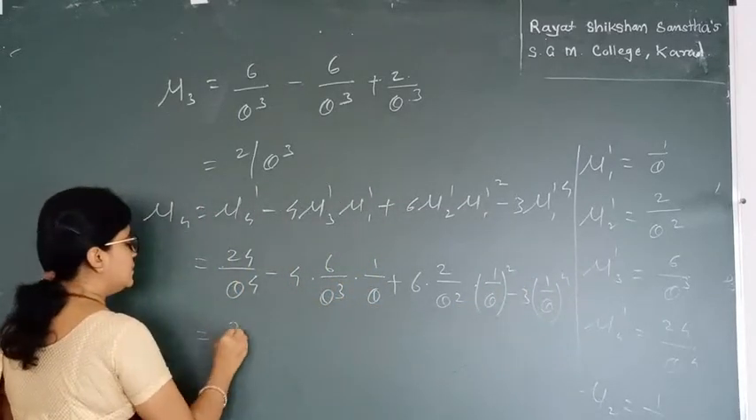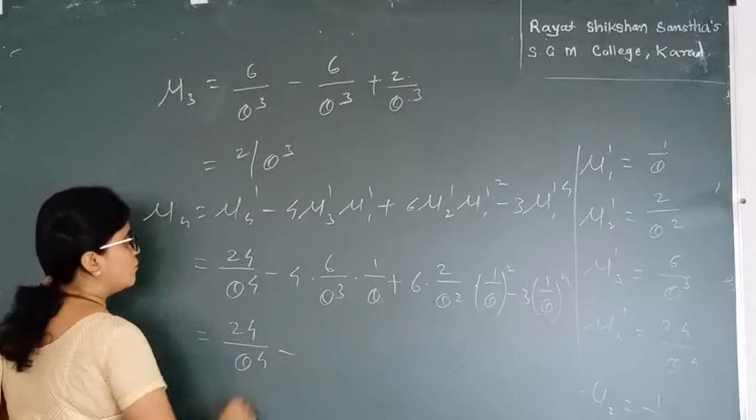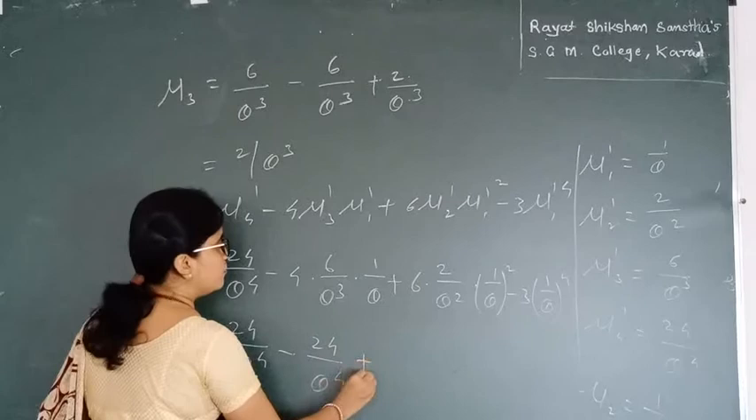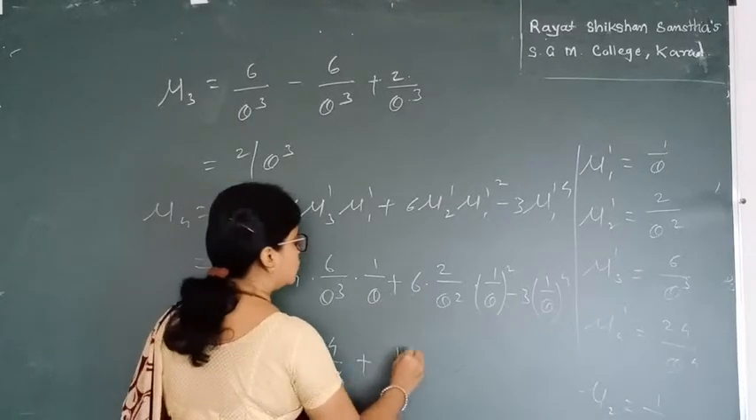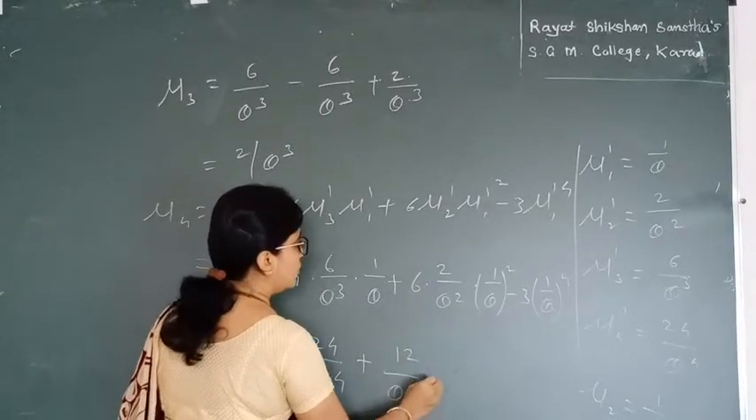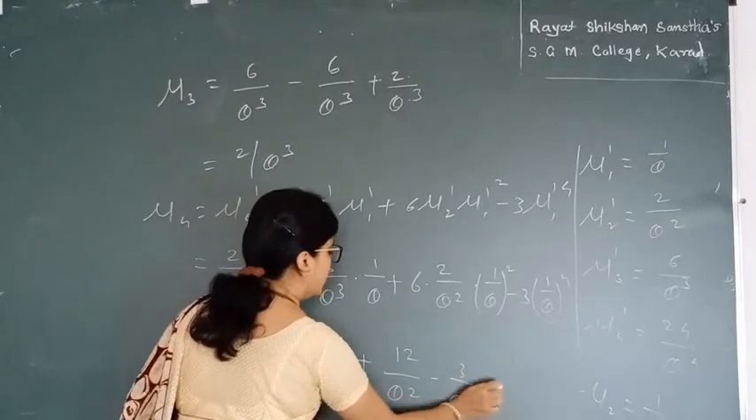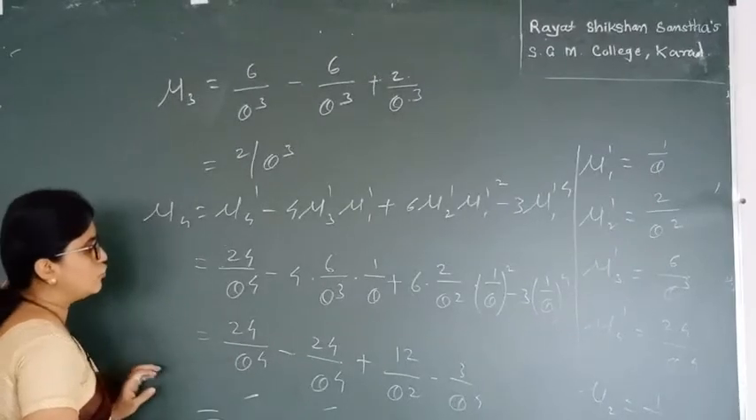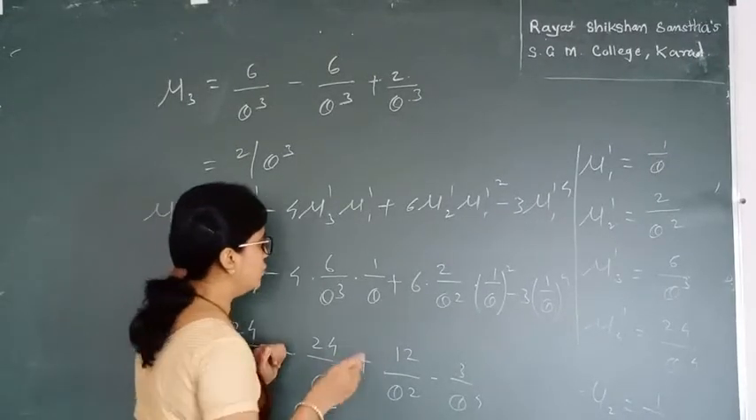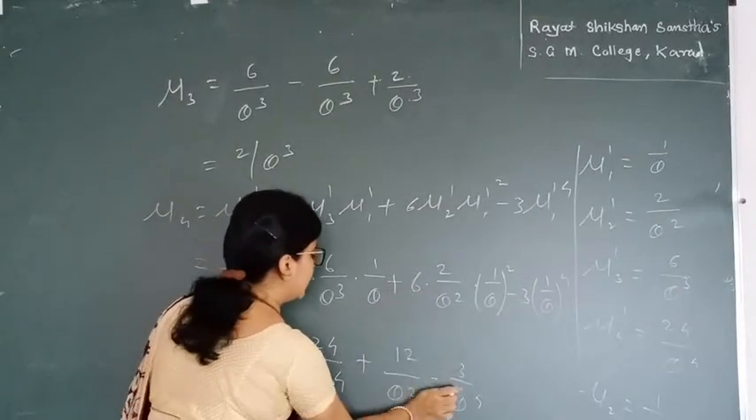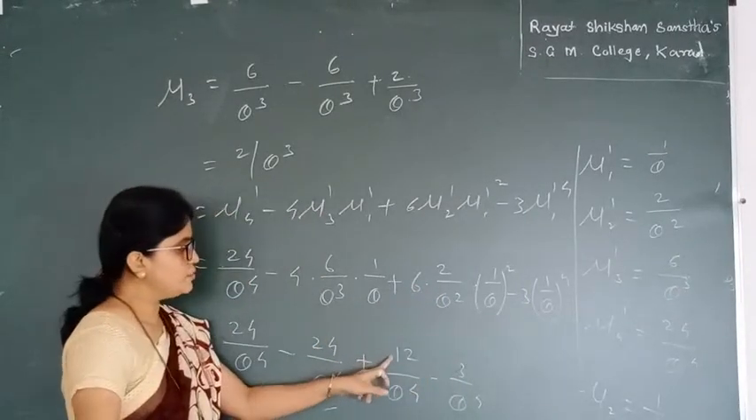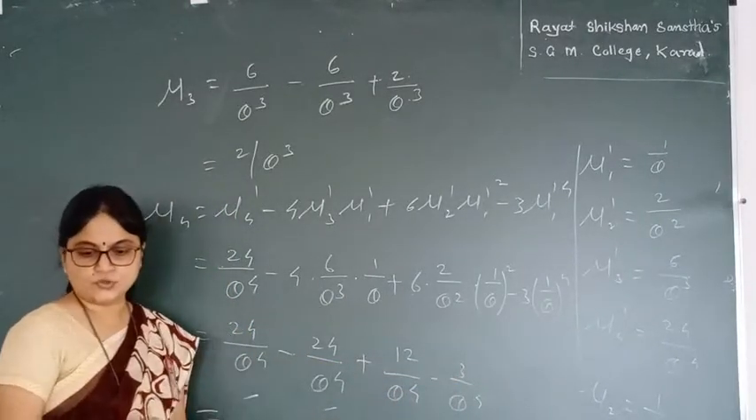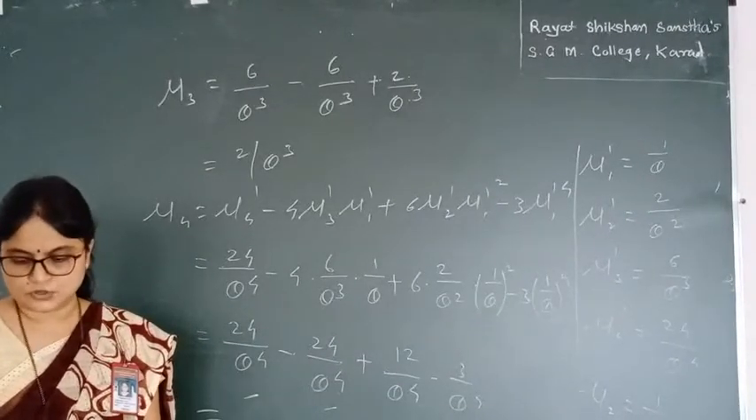Now I simplify the terms as 24 divided by theta raised to 4 minus again 24 divided by theta raised to 4 plus 12 divided by theta raised to 4 minus 3 divided by theta raised to 4. Since the first two terms get cancelled, over here I have 12 divided by theta raised to 4 minus 3. Okay. So it becomes 12 minus 3, that is 9. 9 divided by theta raised to 4. So these are my values of central moments.